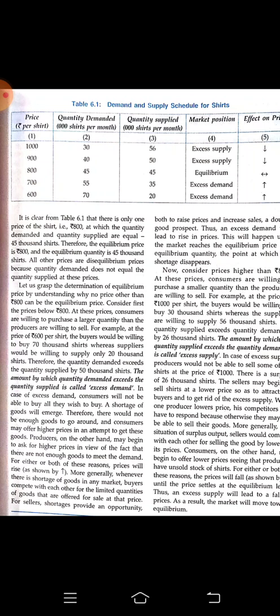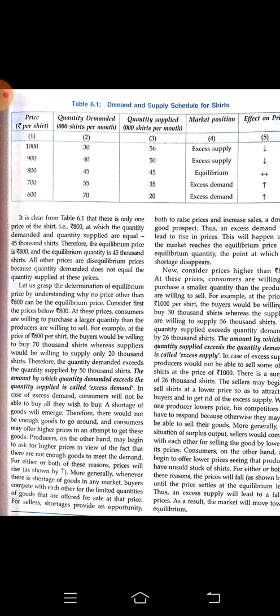As they are ready to pay more, it will affect the price, and the price will start rising, because there is less supply and more demand of that product. The price will start rising once again.